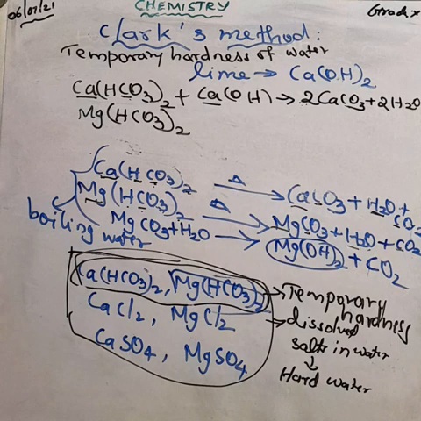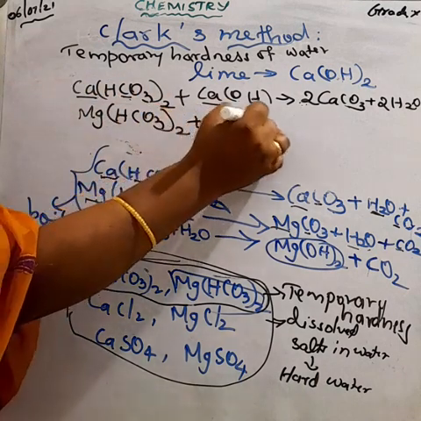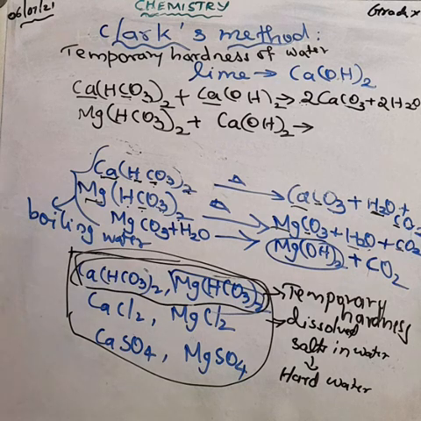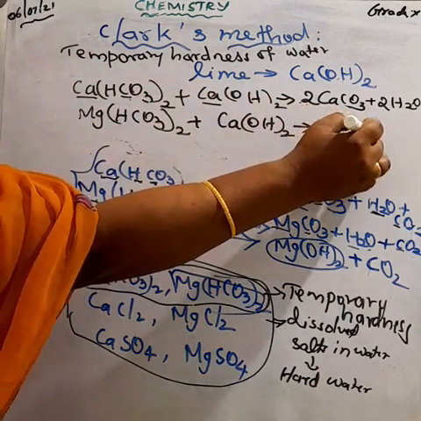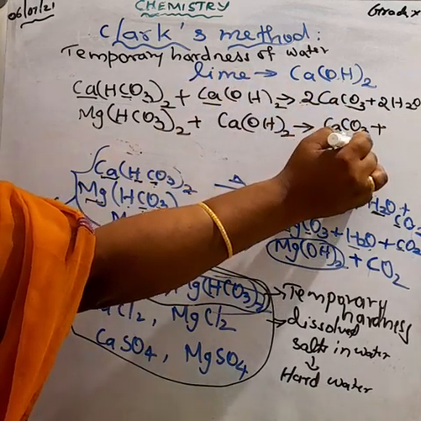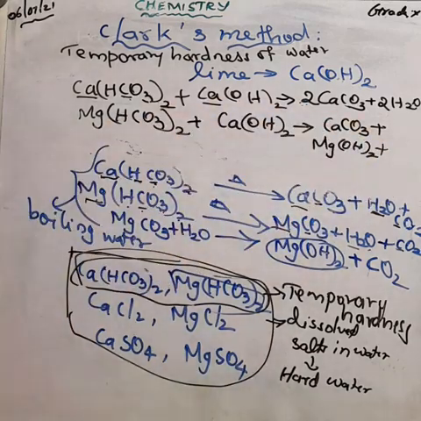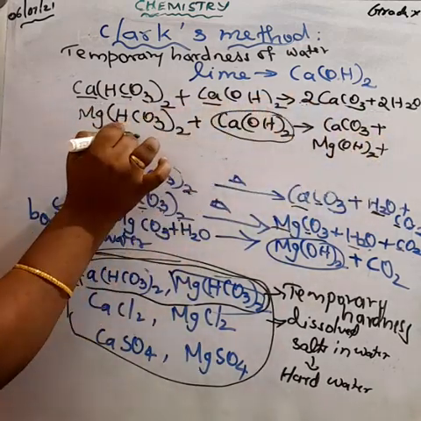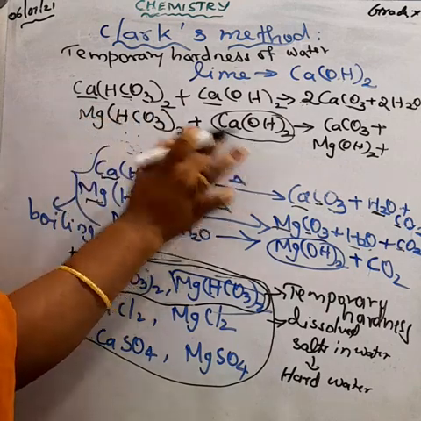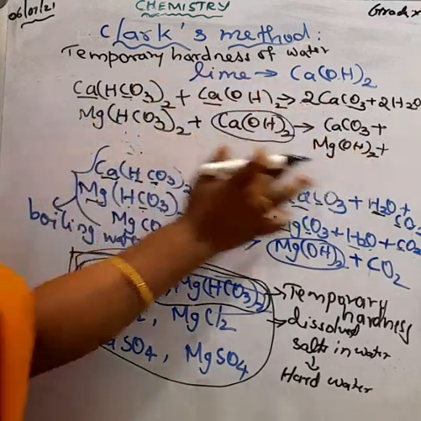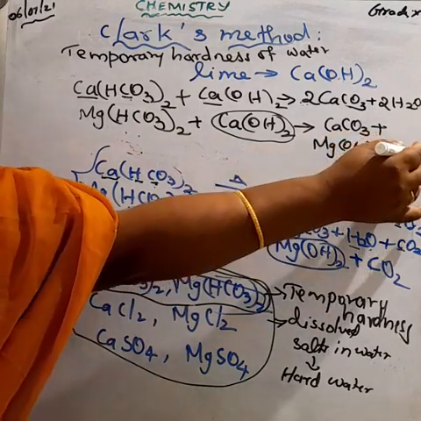When we add calcium hydroxide, lime, to the magnesium bicarbonate present in hard water, we precipitate out calcium carbonate, CaCO3, and magnesium hydroxide, and then we get the soft water, H2O.